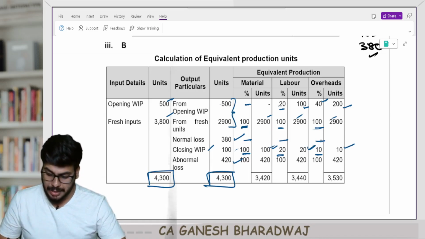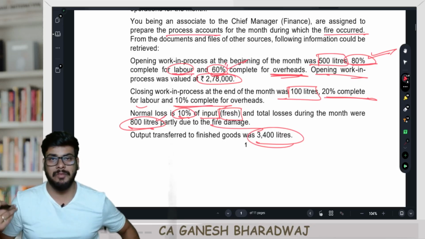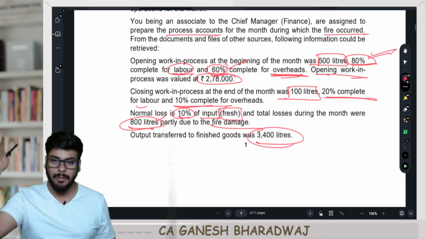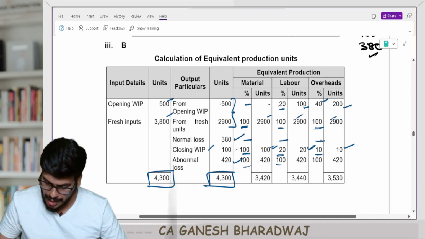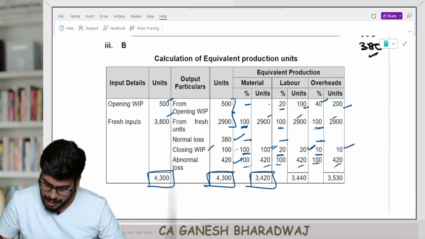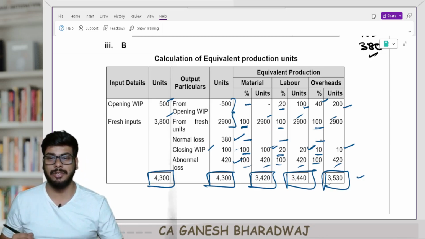Then abnormal loss, the degree of completion is not given. Then what will you do? As we have seen, we will assume that the loss was identified only at the end of the process. Put it as 100% complete in all aspects. So it's going to be 420 each. Clear with this? If you add up, you will get your equivalent units for each of the components. Are you clear with this, guys?